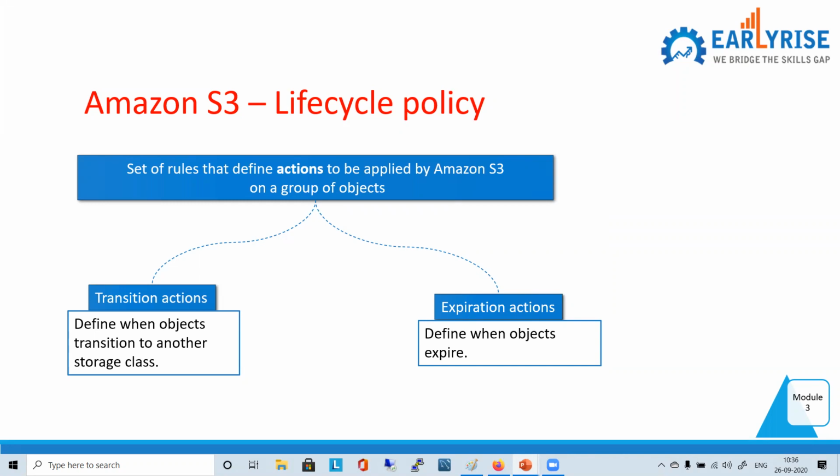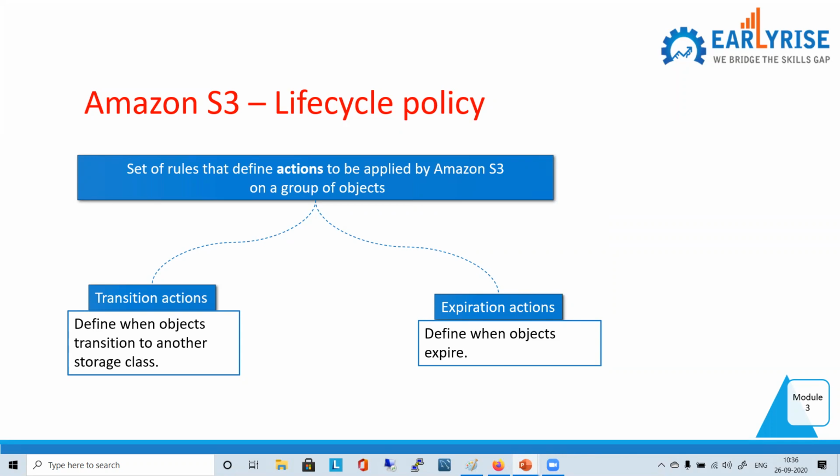So now, a lifecycle is a set of rules that define actions to be applied by S3 on a group of objects, right? From the time the object is created until the time the object is destroyed, it can go through various different cycles, so-called lifecycles, like the lifecycle of anything. This object has to go through various things. It can go for transition, it can go for expiration, some kind of action you can take on that. So it's some transition action.